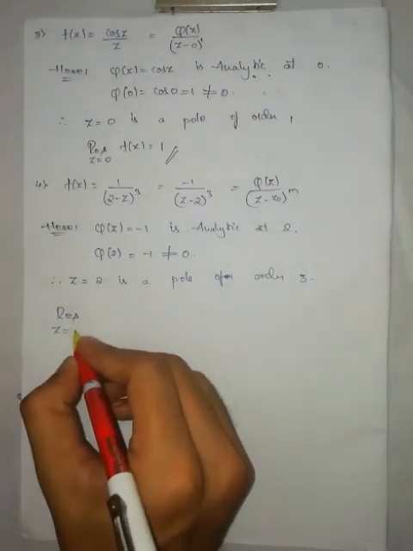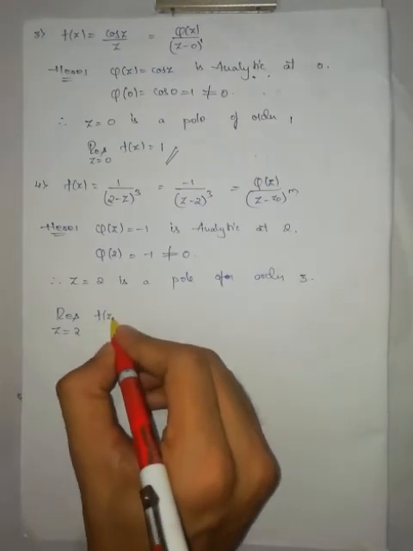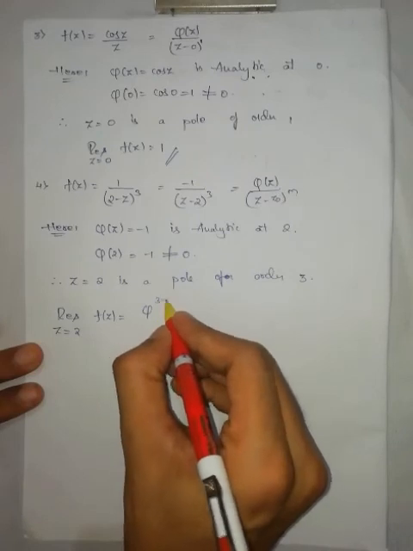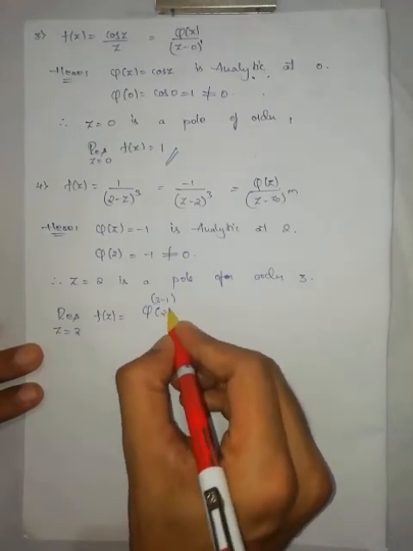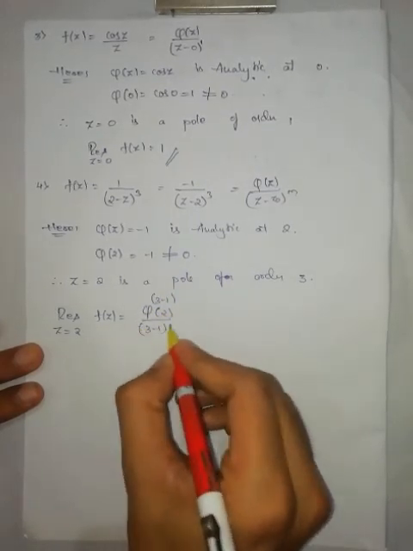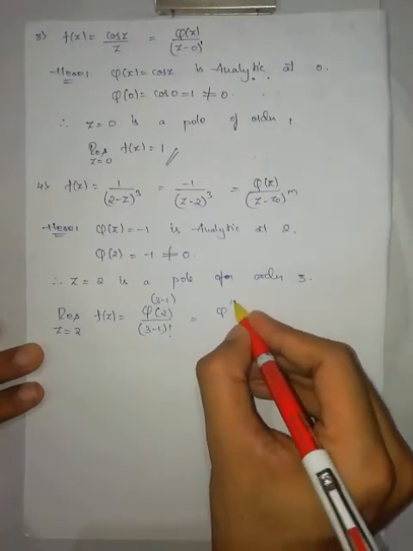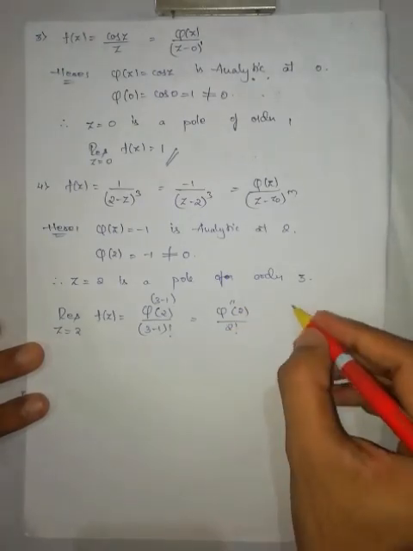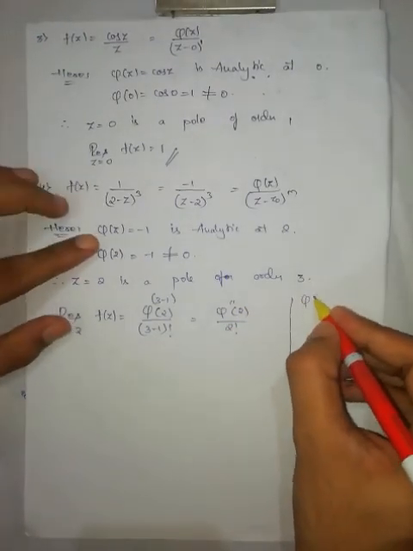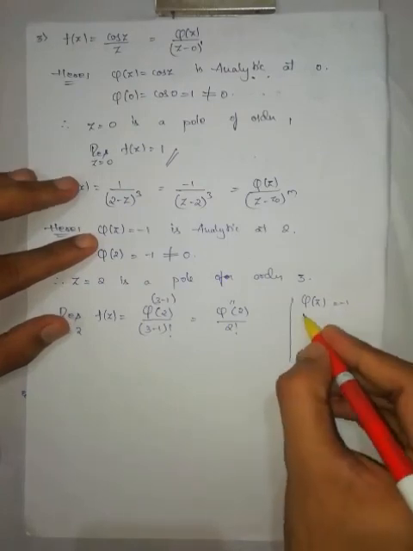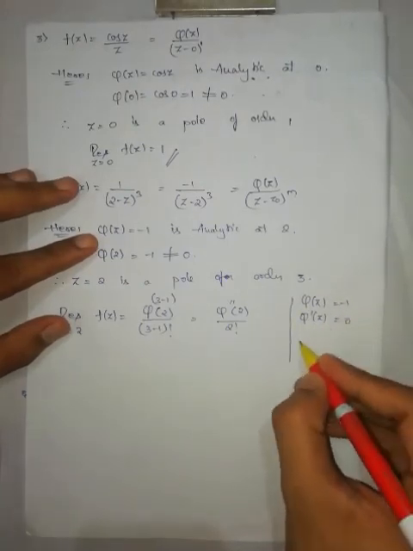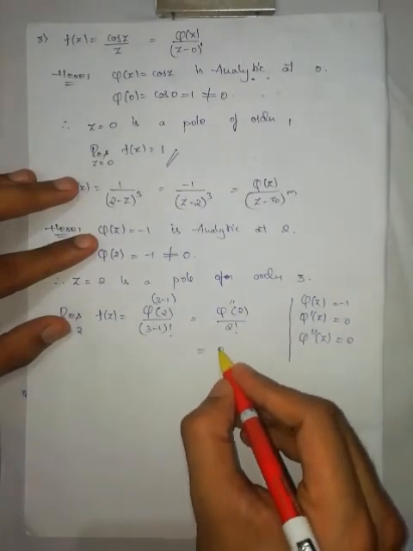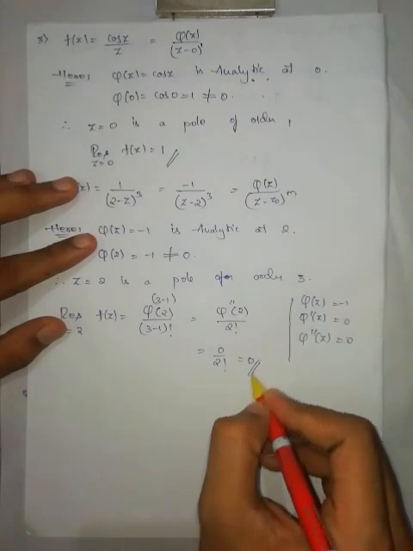Now, what is the residue at z is equal to 2 of f of z? From the definition, it is nothing but the 3 minus 1th derivative of phi at 2 by 3 minus 1 factorial. That is the second derivative of phi at 2 by 2 factorial. What is phi of z? Minus 1. Phi dash of z is 0. Phi double dash of z is 0. And phi double dash of 2 by 2 factorial is equal to 0.